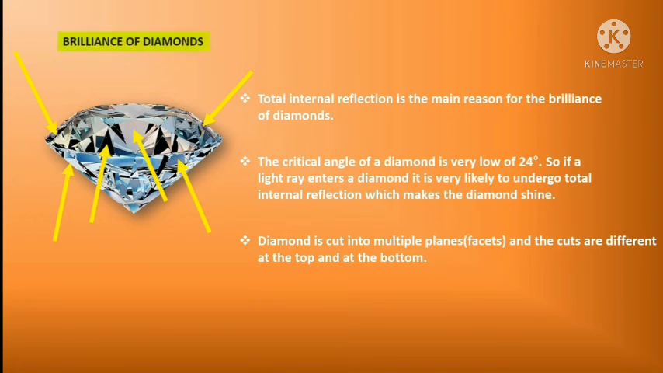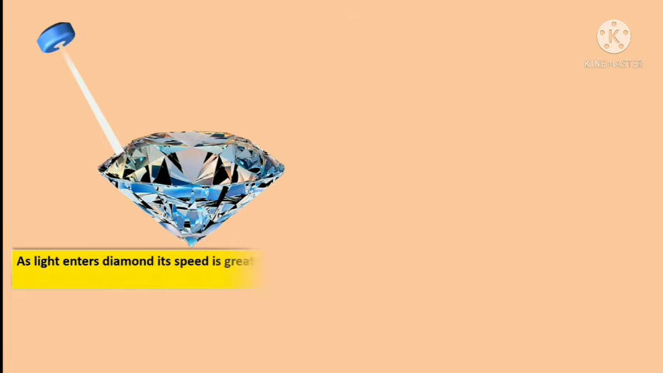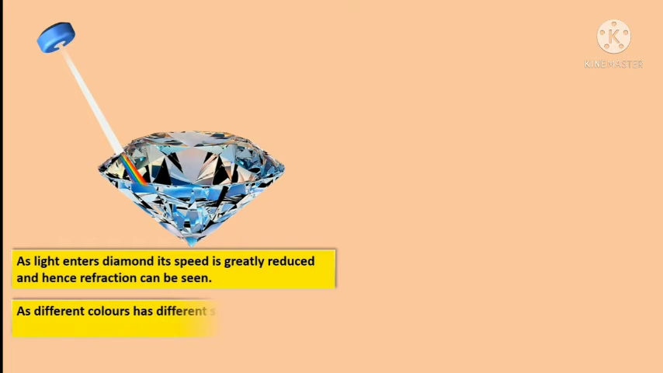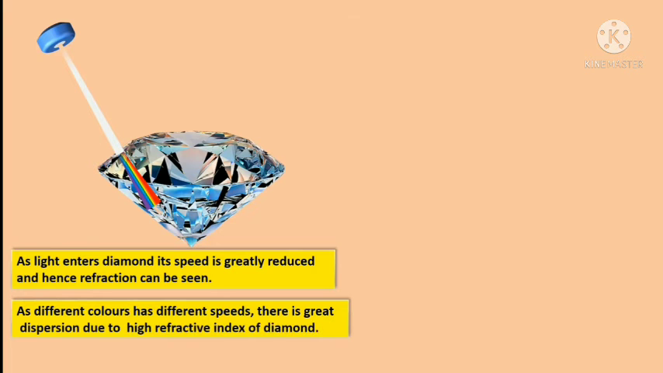Here we can see this diamond is cut into many faces. Here we can see what happens when light enters into the diamond. When light enters the diamond, its speed is greatly reduced and hence refraction can be seen. Different colors have different speeds, so there is a great dispersion due to the high refractive index of the diamond. Here we can see the dispersion of light into its different colors.